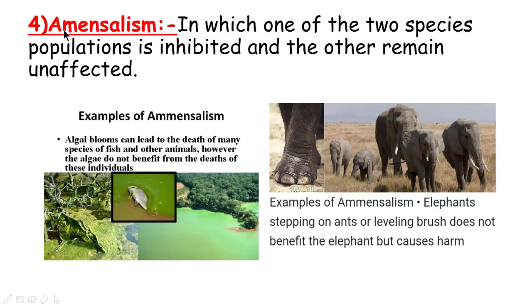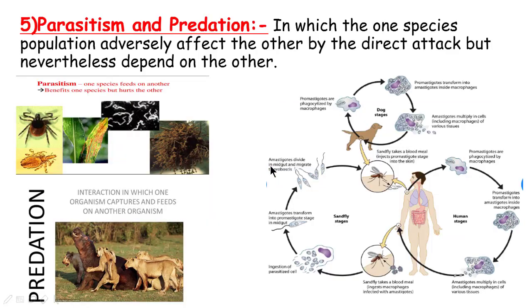Okay. Amensalism, in which one of the two species populations is inhibited and the other remains unaffected. An example is that algal bloom can lead to the death of many species of fish and other animals. However, the algae do not benefit from the death of these individuals. These are the fish that had been killed by the algae due to the algal bloom. Another example of amensalism is the elephant stepping on ants or leveling bushes. It does not benefit the elephant but causes harm to them.